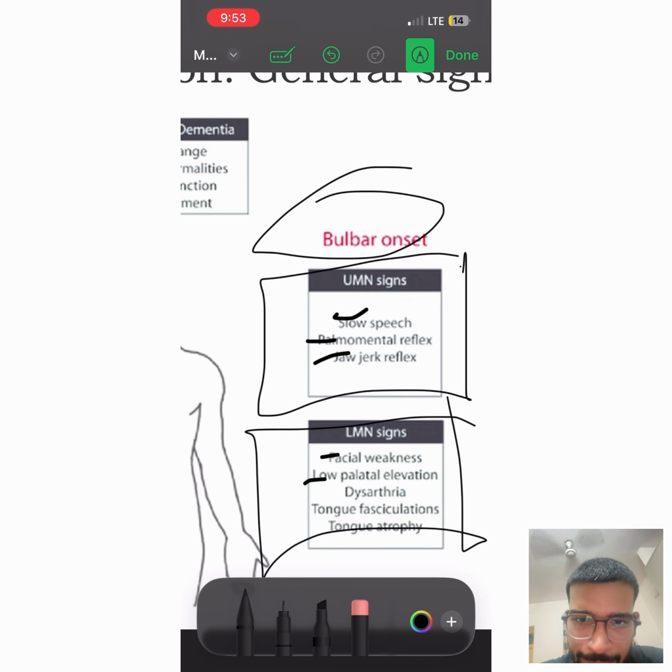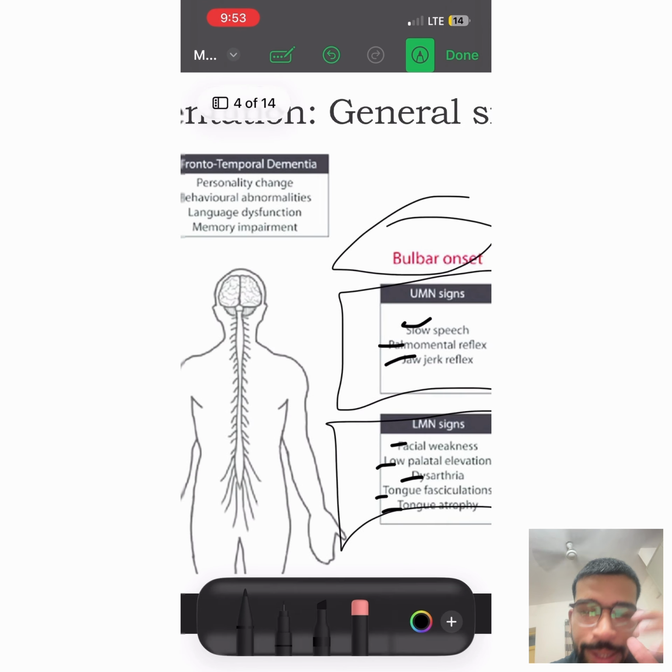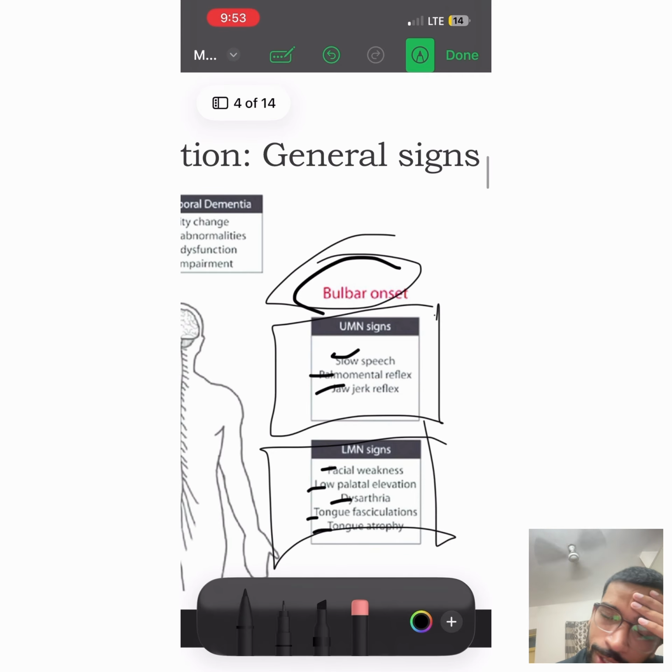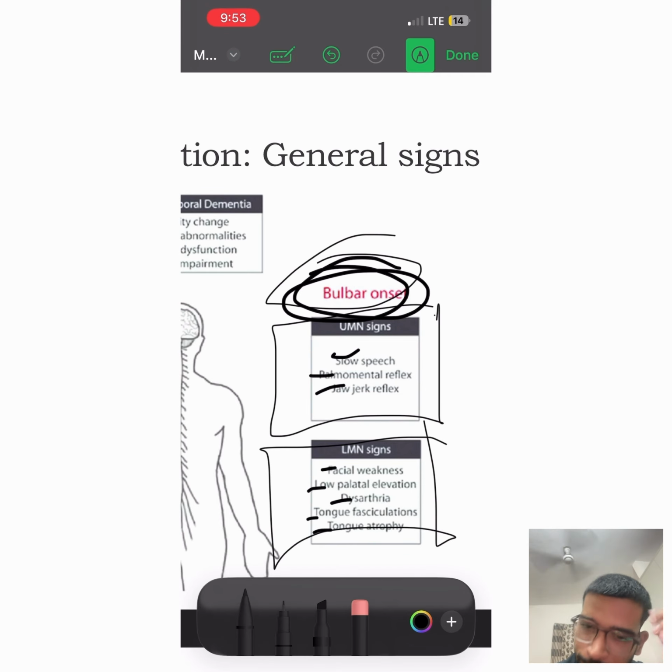We got a revision of this through my slide. My slide also has mild MND. For the diagnostic evaluation, we can go for EMG to detect the motor neuron abnormalities.